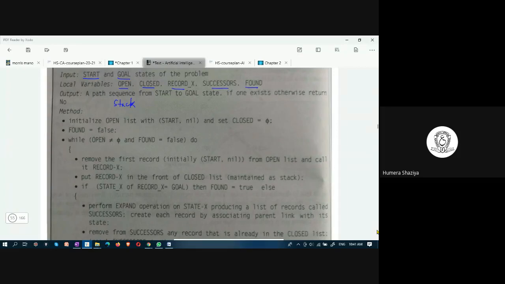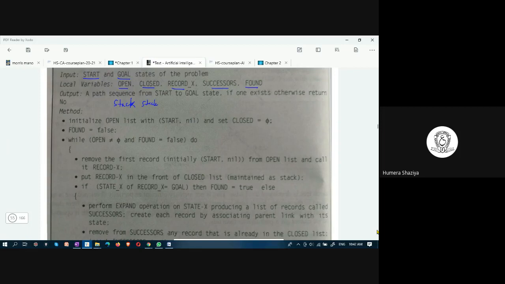And this is closed. How do you implement closed? Closed is also stack only. There is no change in closed list. Closed is just to keep a track of all the nodes that have been visited. And this record X, what is the meaning of record X?